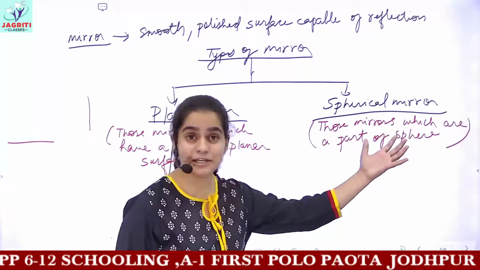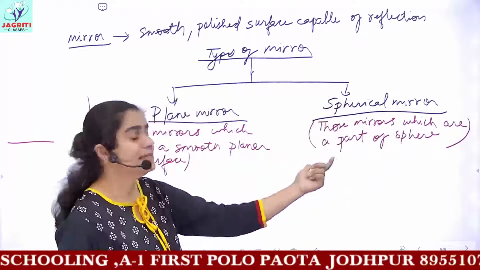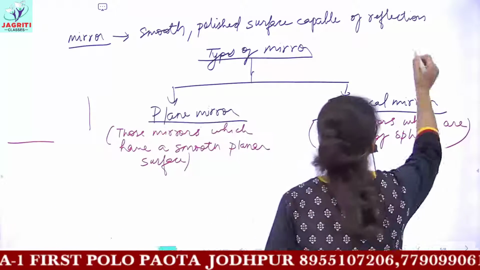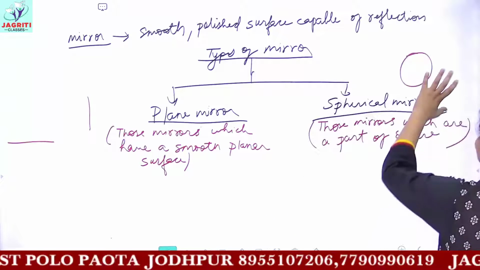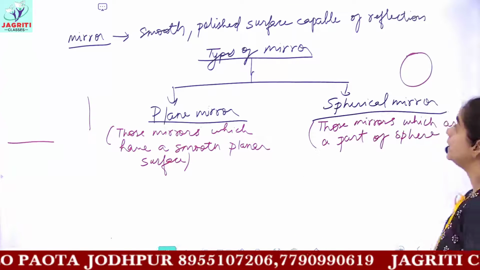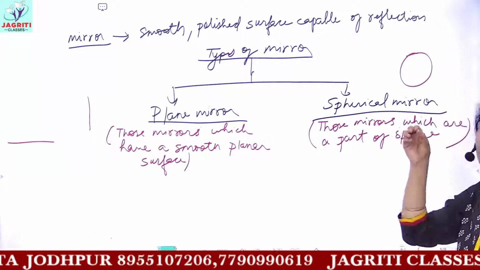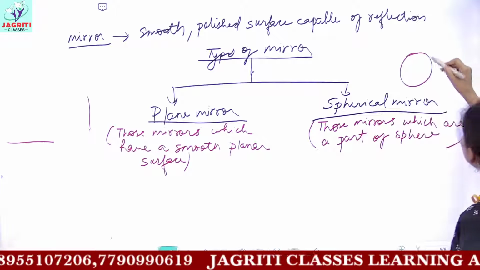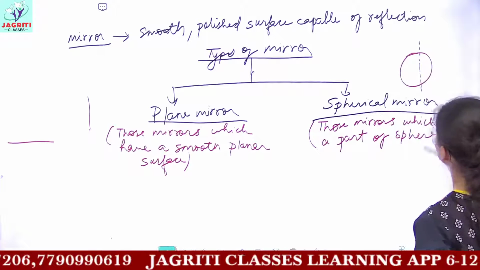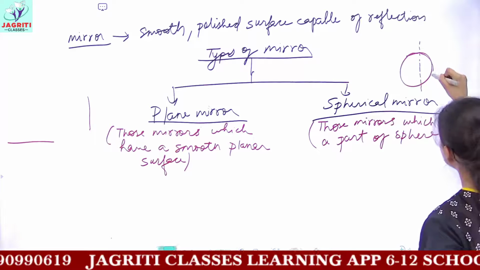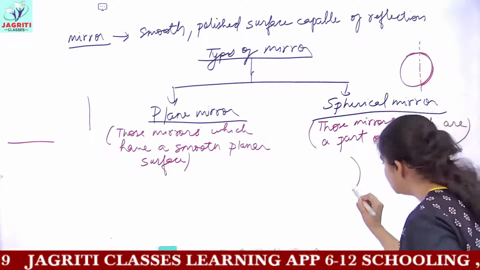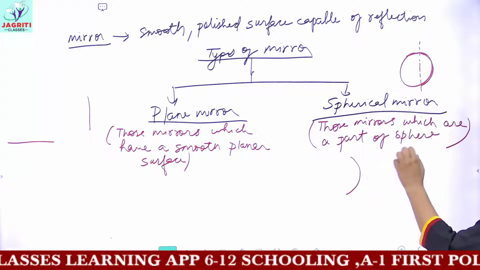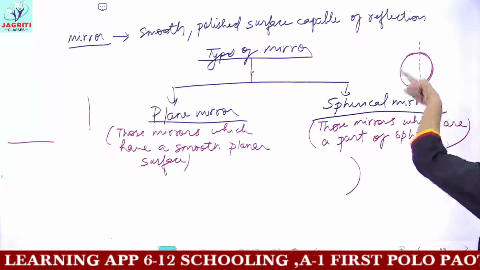Talking about spherical mirrors, I told you spherical mirrors, these mirrors which are assumed to be a part of sphere. Okay, sphere is what? This. If this is a sphere made up of glass, and if I am considering this is a hollow sphere, hollow means khokhla, okay? So this is a hollow sphere, and if I cut this sphere from here, then this portion which I'll be getting would be a spherical mirror. Spherical mirror is that mirror which is considered to be a part of sphere.